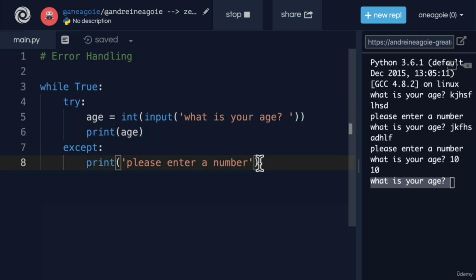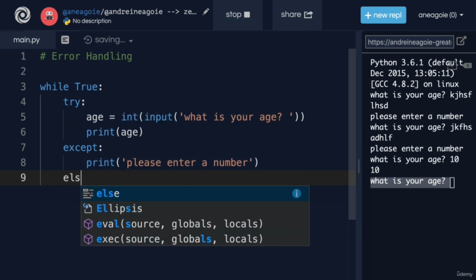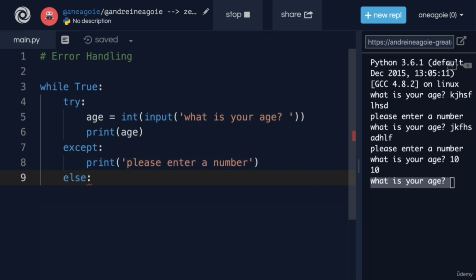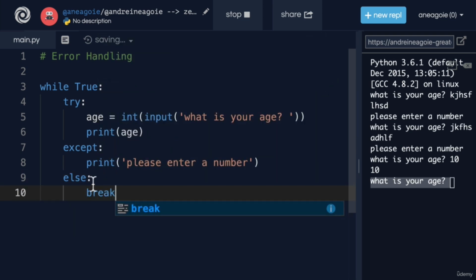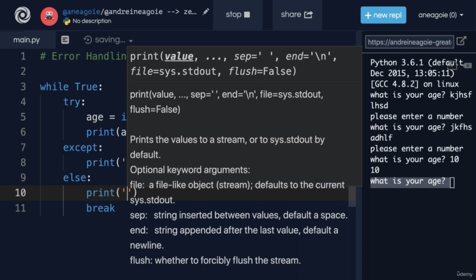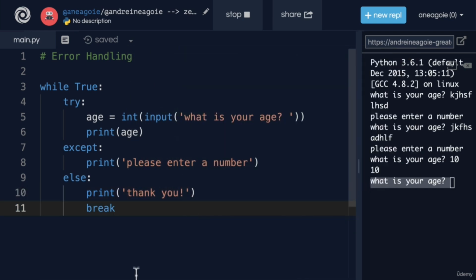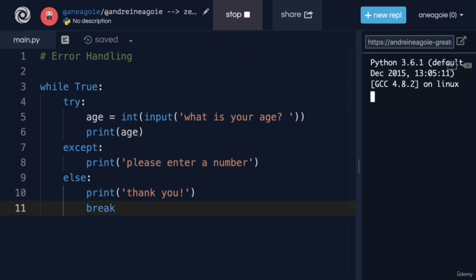Well, I can use what we call in here an else block, which we've seen before. But this works with the try except block. We put it at the end. It says, hey, try this. If there's an error, do this. However, if there is no error, else do this. So in our case, we can just say break. And you know what? We can even print thank you, just so we're nice. If I stop this and run again, and I give them my age, there you go. We're done.